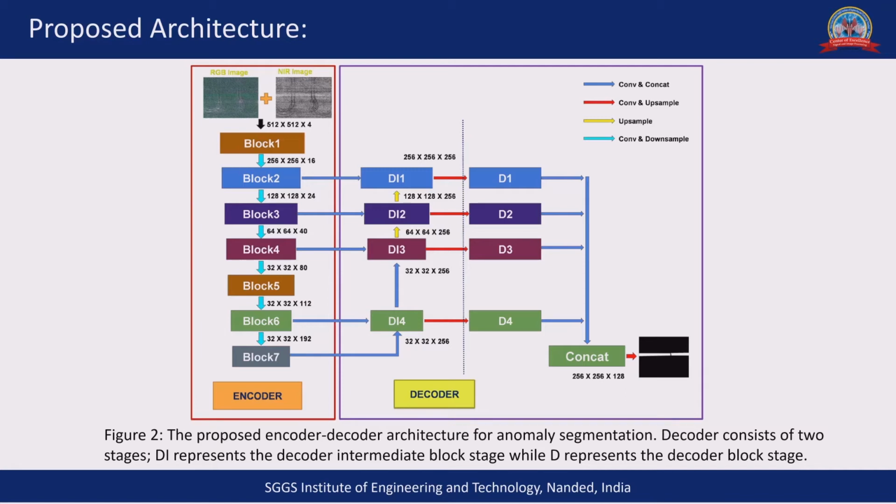Now, after the encoder, the decoder consists of 2 stages: decoder intermediate blocks and decoder blocks. The low-level features and high-level features are combined with each other to get a better idea of local information as well as global context.